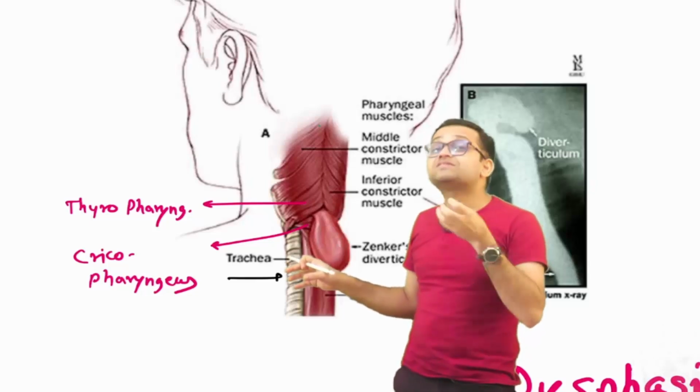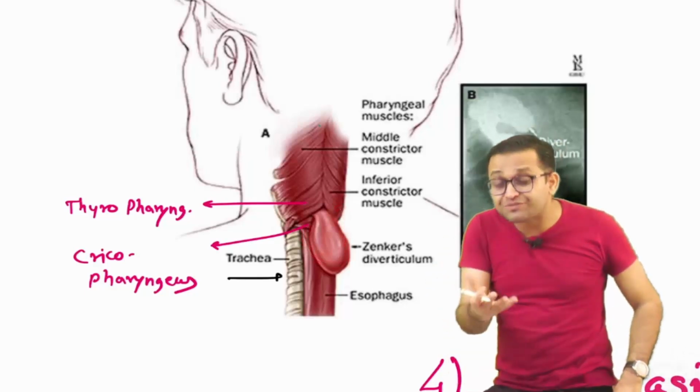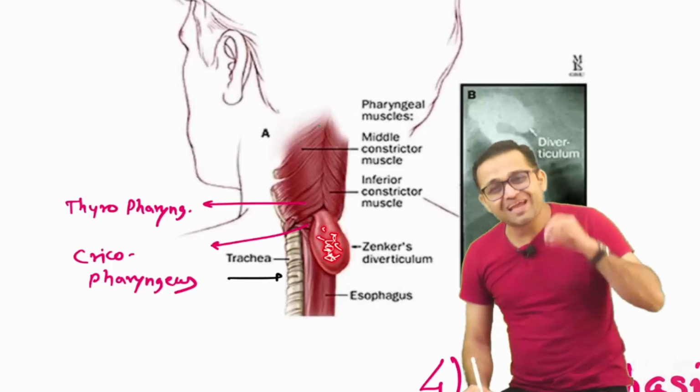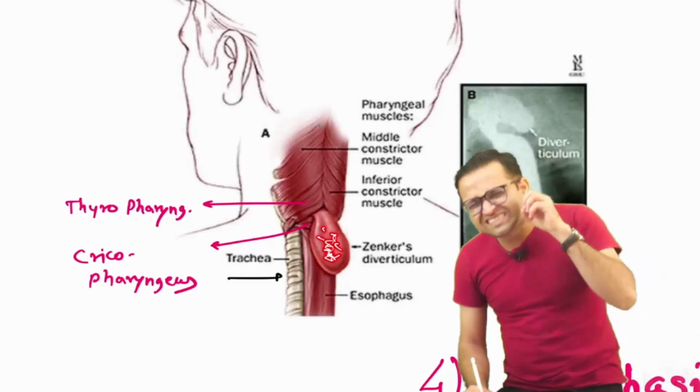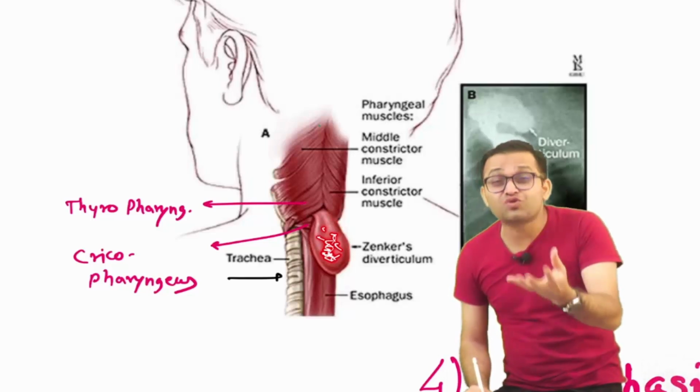And third point, yes, mass in the neck. There is one mass in the neck. And there is halitosis, bad smell, because food particles are getting accumulated here. So beta, here food particles will accumulate and rot, and when the patient speaks there will be a very bad smell. This is known as halitosis.